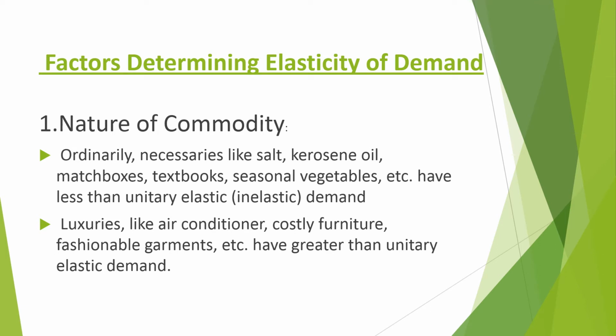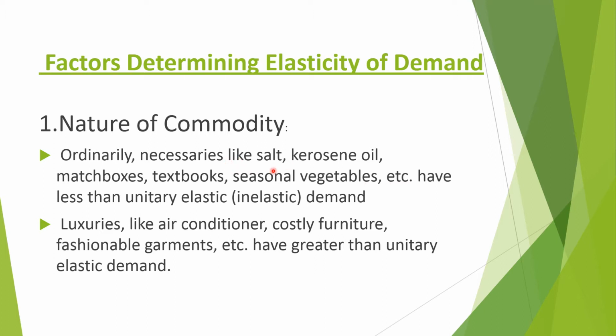Okay. So first is the nature of commodity. We have two kinds of commodity. All the commodities are mainly divided into two parts: ordinary or necessary goods, and luxury goods. Ordinary commodities have inelastic demand, or less than unitary elastic demand. Why? Examples of ordinary commodities: salt, kerosene oil, matchboxes, textbooks, seasonal vegetables, etc. Even if the price is very high or very low, we will buy only what we want.